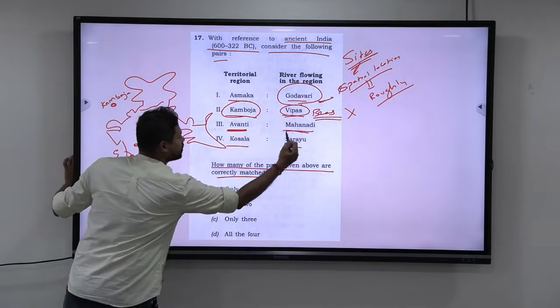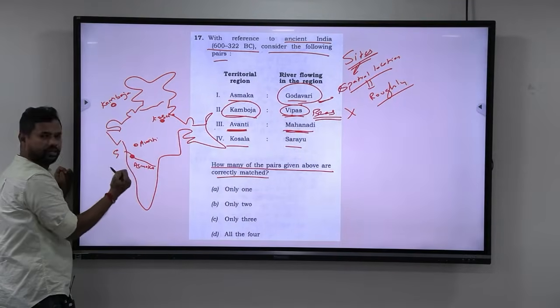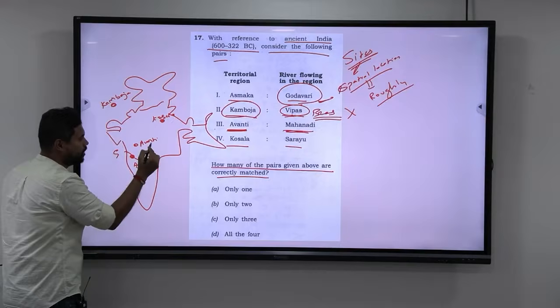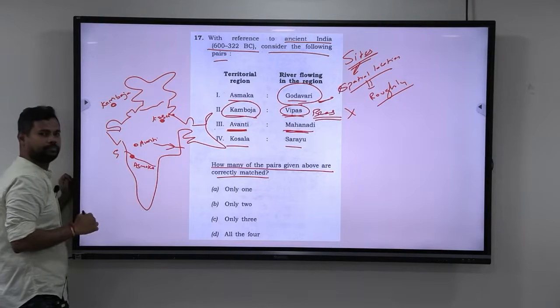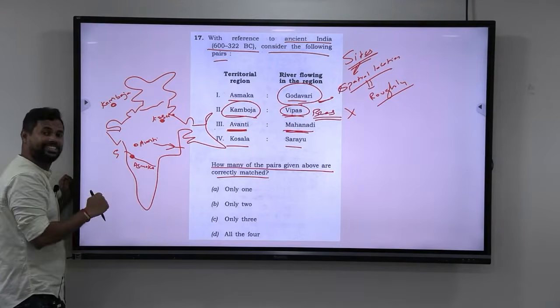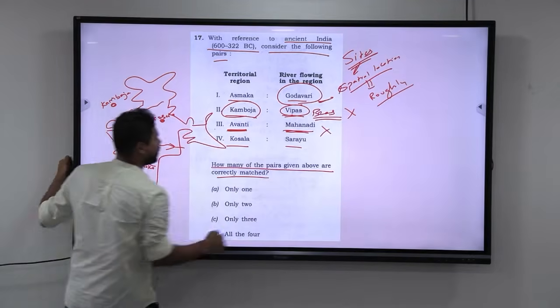Avanti. See, they are telling it is Mahanadi. Avanti is here. Avanti is in the western part of Madhya Pradesh. Mahanadi flows to the east. Okay. Again, see, there is a disconnect. So even this has to be wrong.